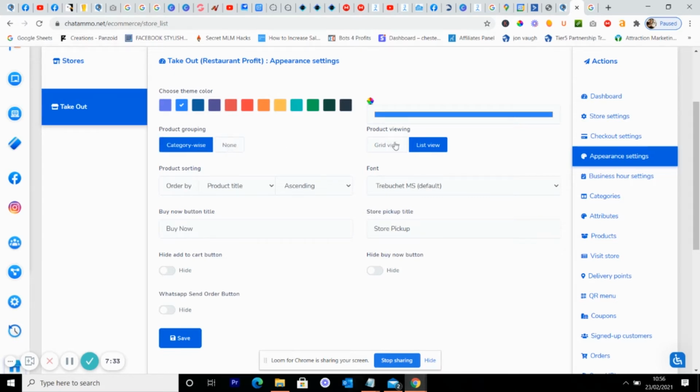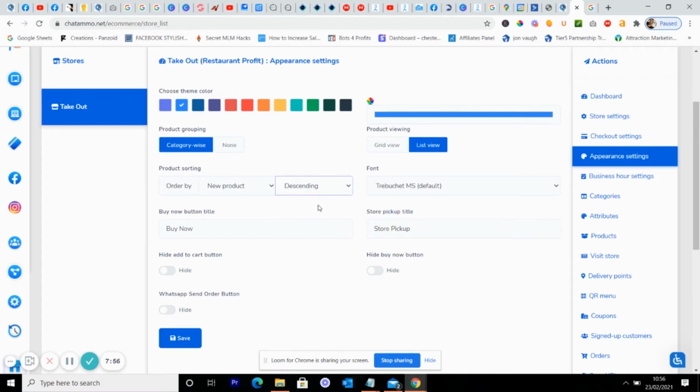Product viewing, do you want list view or grid view? Product sorting, what order do you want them sorting in? So do you want new product, price, total sales, random? So you can go for your biggest selling product and keep on pushing that first if you want to. So it's all pretty cool. So we'll just put new product down. Yeah, so we'll have descending.